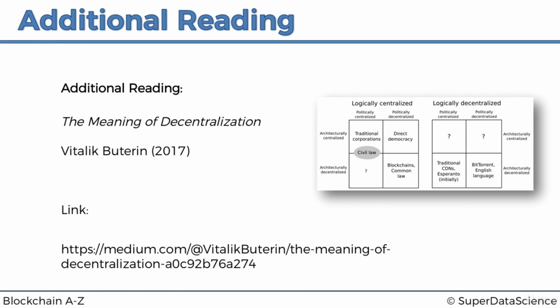You may have heard some debates around the difference between decentralized systems and distributed systems. Vitalik really puts it all to rest. He shows his understanding of three levels of decentralization: logical decentralization, political decentralization, and architectural decentralization. It's a very interesting read. I highly recommend checking it out, and it will also help you in any debates you might have with someone where they're saying, no, this is not distributed, this is decentralized, or no, this is not decentralized, this is distributed. This will give you some additional overview of what's going on there.